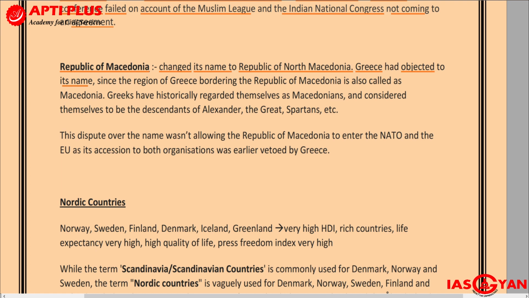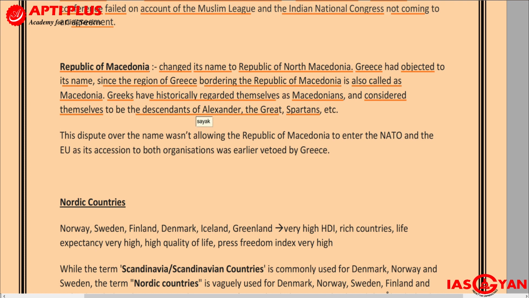Now, Greece did not like that. Greece had objected to the name Macedonia. Why? Because the region of Greece which borders the Republic of Macedonia is also called Macedonia. Greeks have historically regarded themselves as Macedonians, and they considered themselves to be the descendants of Alexander the Great, Spartans, etc. So somebody else was using that name, and hence the Greeks felt that their history was being tampered with, that their history was being taken away by someone else.